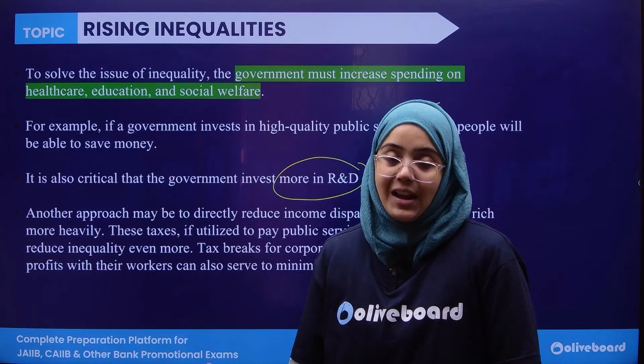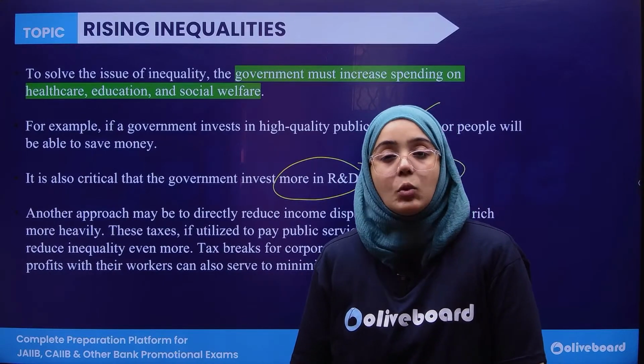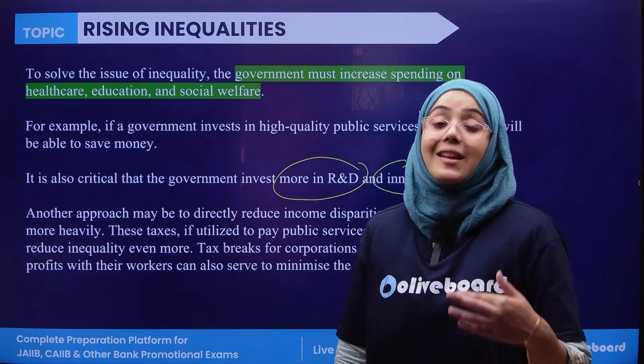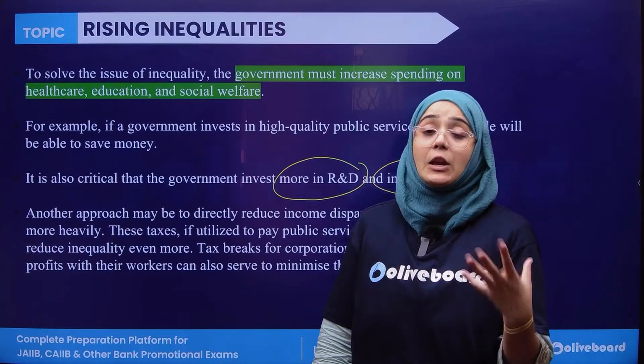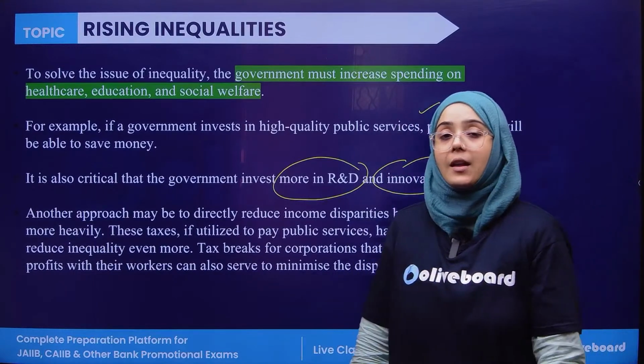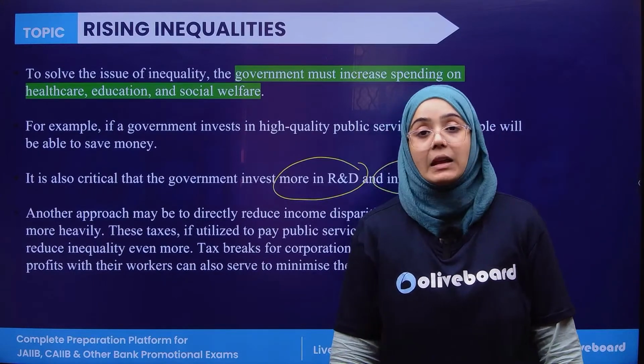But we cannot say about the current government what they are spending on innovation and development, because if we see the graph of the innovation and development budget, the allocation is actually decreasing year on year, not increasing year on year.